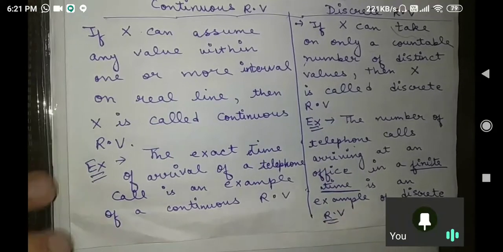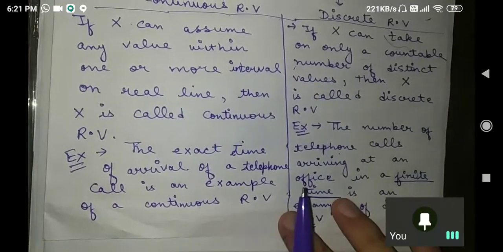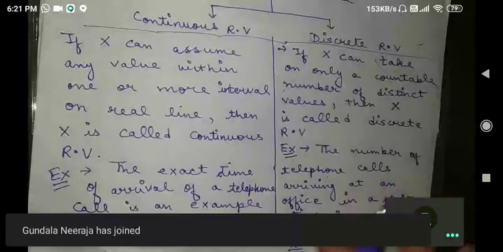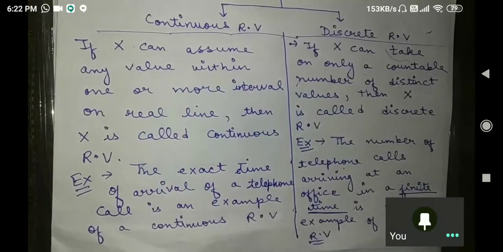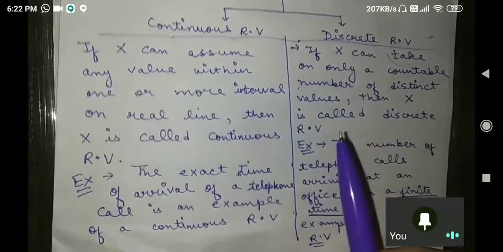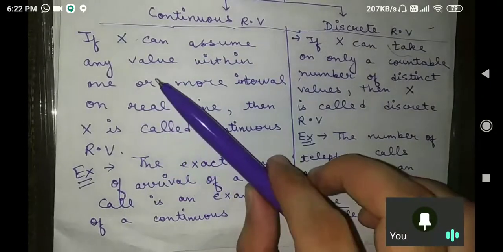Now we can argue. Let me try to explain more clearly. There is a basic differentiation, a thin line of difference between continuous and discrete.